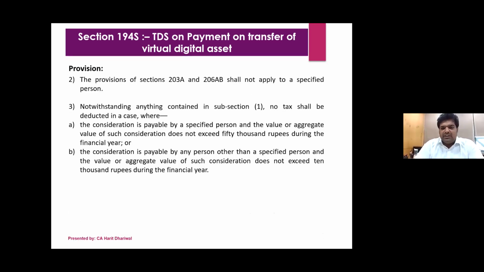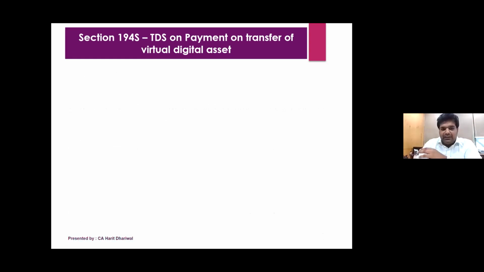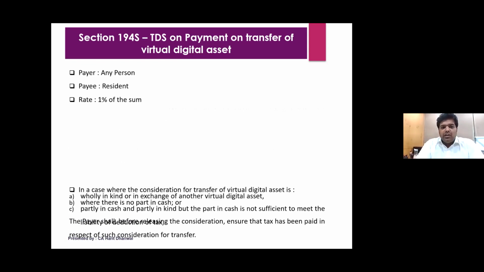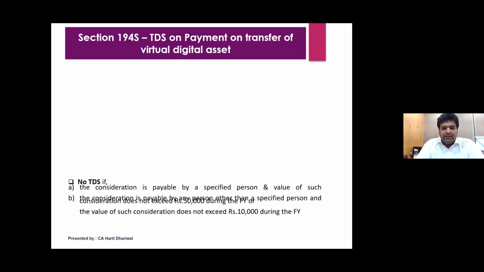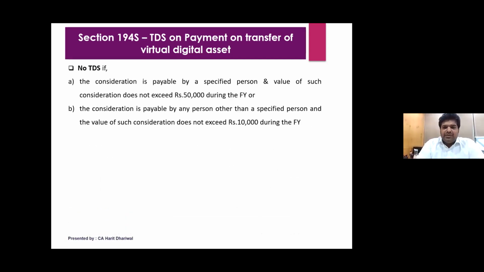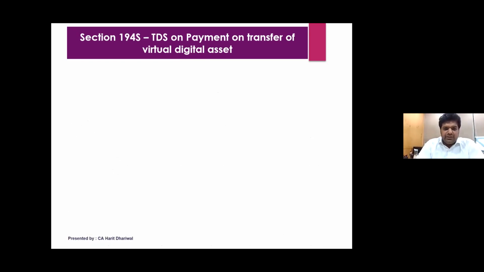And for a specified person, the limit is 50,000. If you're a non-specified person, the limit is 10,000. Now, who is a specified person? We'll discuss that. Yes. So for a specified person, as we said, the limit is 50,000 rupees.